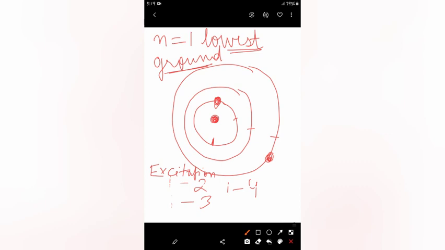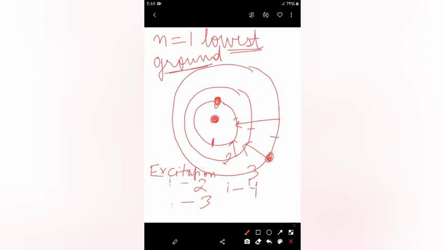It means this is 1, this is 2 and this is 3rd. So the electron will release energy and move from 3 to 2. It can even go from 3 to 1 and it can also go from 2 to 1. This is known as de-excitation of the electron.